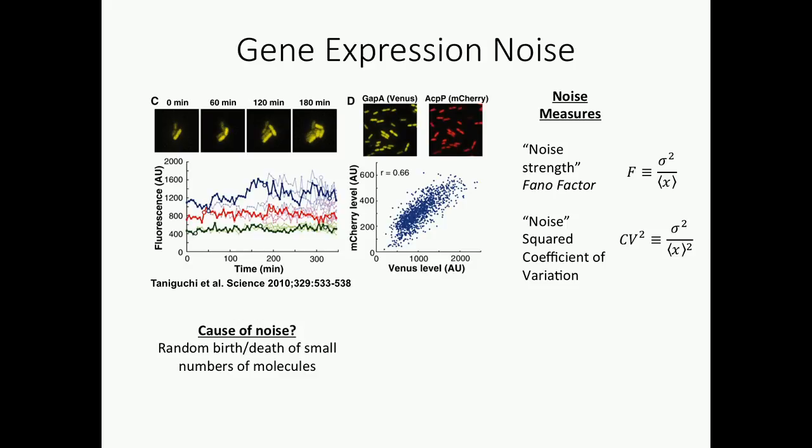So the cause of gene expression noise is fairly well understood. It basically results from molecular randomness that causes these molecules to undergo random birth-death processes. But the consequences of noise, particularly the functional consequences, are much less well understood. One of the most commonly invoked consequences of noise is that noise causes random switching between states of a bistable switch. But most genes and most proteins are not involved in bistable switches, so we need to have a theory to understand what the consequences are for most of the genes in the genome in these cells.